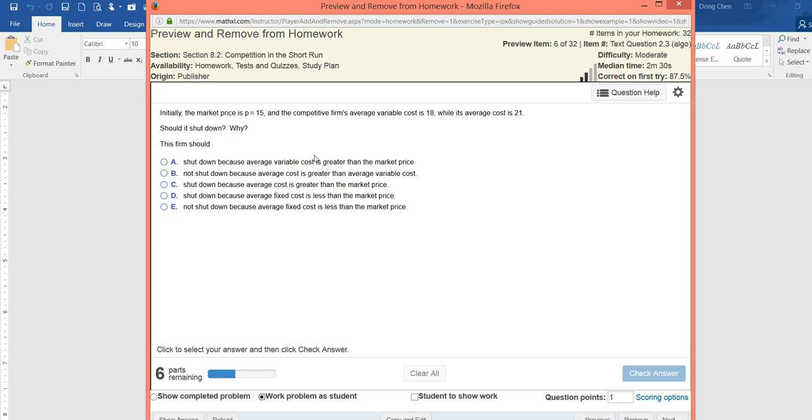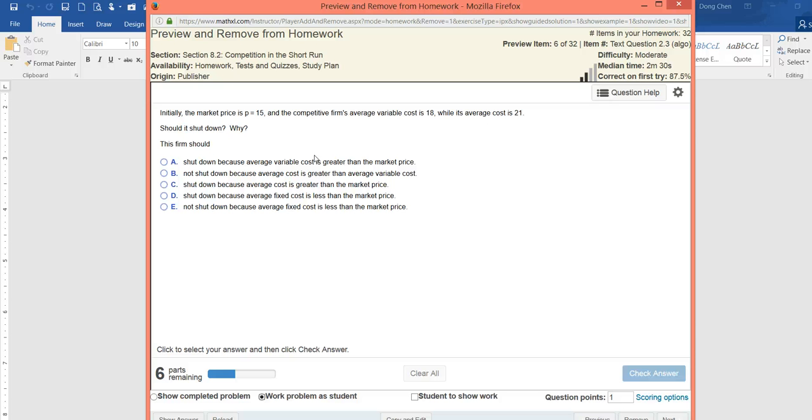To answer this question, we should know that the shutdown decision is based on whether the average variable cost is greater or less than the price. It doesn't consider the fixed cost, because in making the shutdown decision we should only include the avoidable cost.